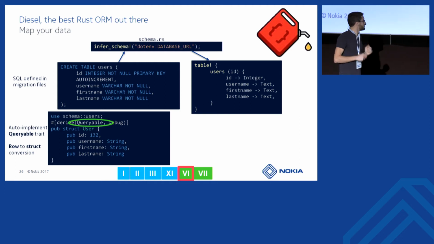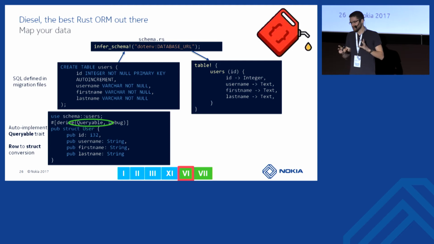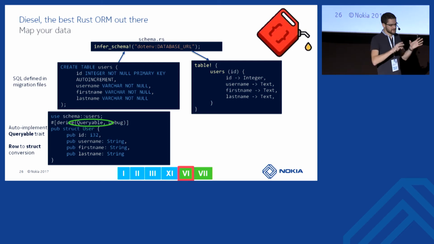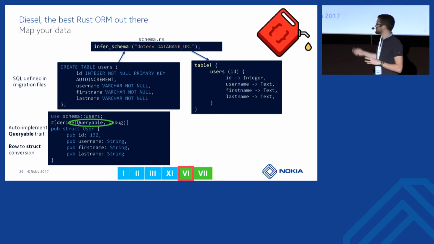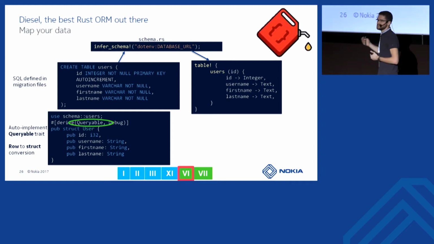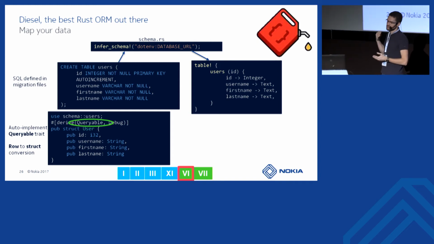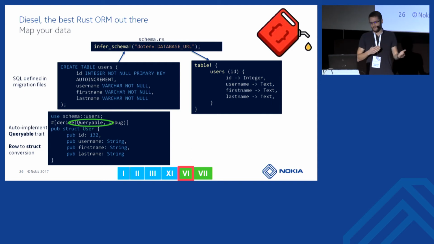And the compiler will call some procedural macros which will get the token tree of this part of the source code. With the description of the structure, it's able to automatically generate a set of methods to map this structure into the database.